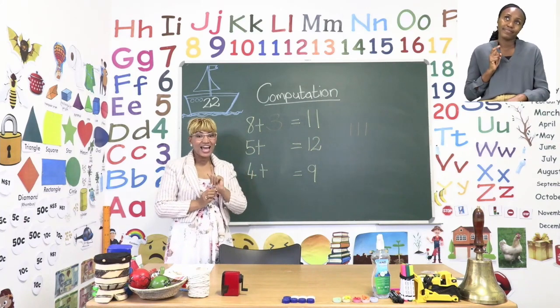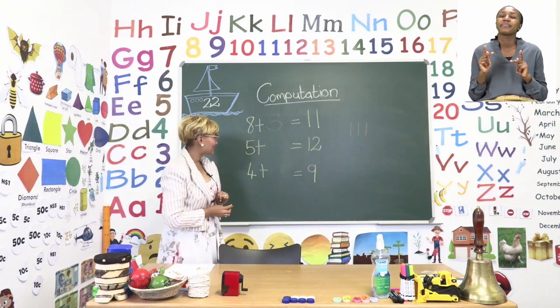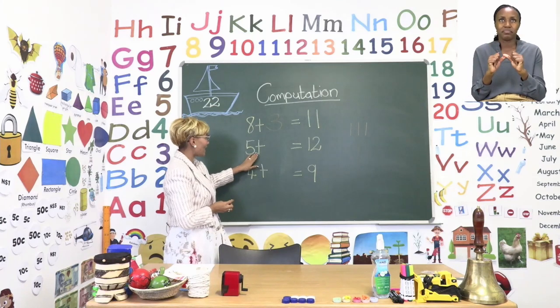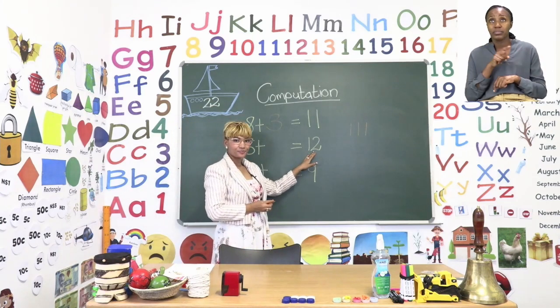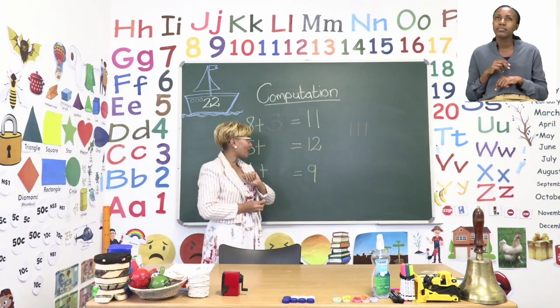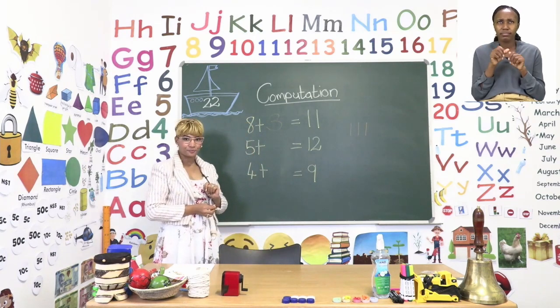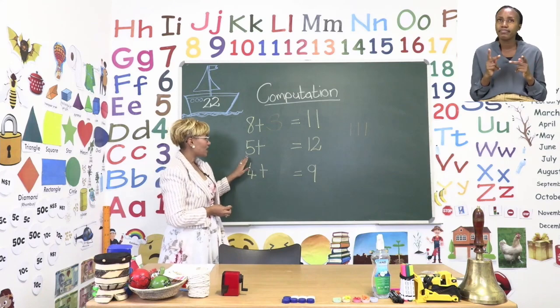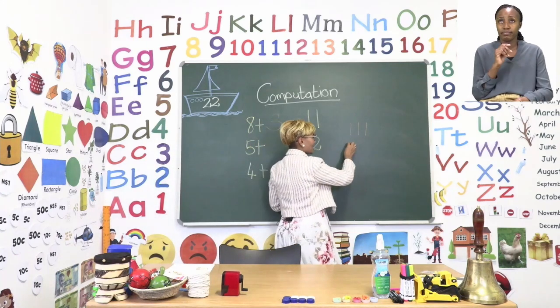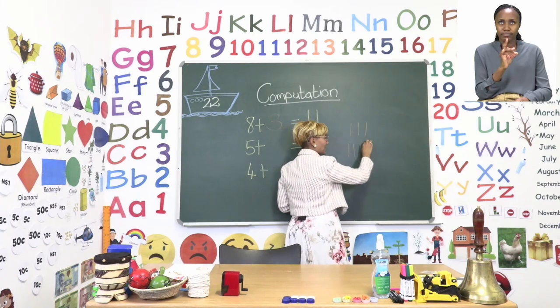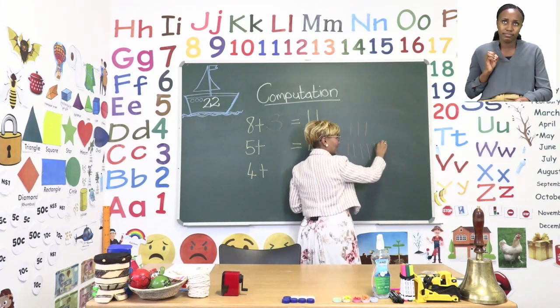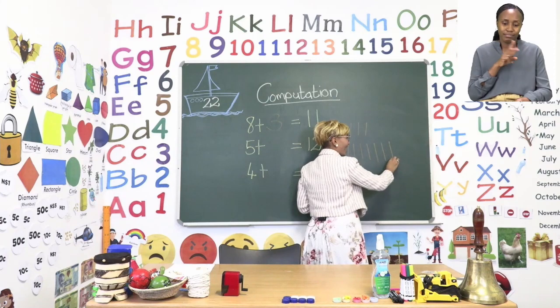All right. Let's try it with the next sum. 5 plus a blank space is equal to 12. Now remember, we have to count again. Let's count. So we say 5, 6, 7, 8, 9, 10, 11, 12.